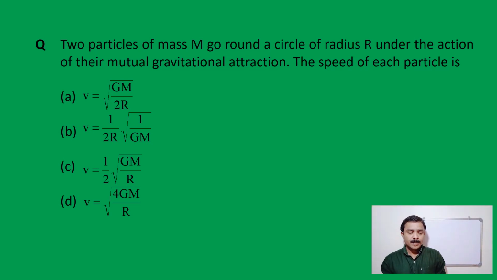First question. Two particles of mass m go around a circle of radius r under the action of their mutual gravitational attraction. The speed of each particle is: option A, v equal to square root of Gm by 2r; option B, 1 by 2r into square root of 1 by Gm; option C, v equal to 1 by 2 into square root of Gm by r; option D, square root of 4Gm divided by r.